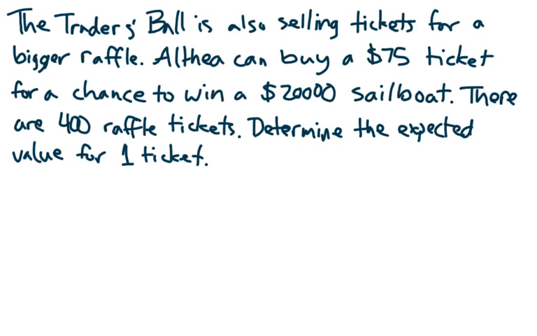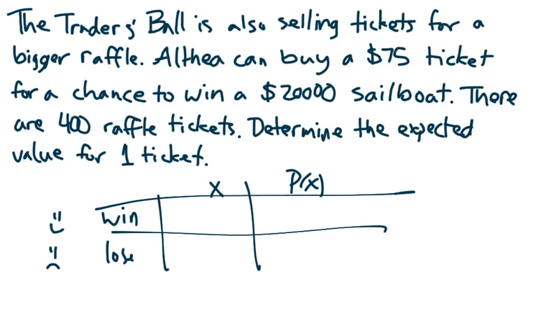Again, there's only a couple of options. She can win, yay, or she can lose. Sad face. Now, if she wins, she doesn't win $20,000. This is why we talked about net winnings earlier. She paid $75 to get that ticket. She didn't get 20,000 new dollars. She gets $20,000 less the $75 she paid for the ticket. She gets 19,925 new dollars.